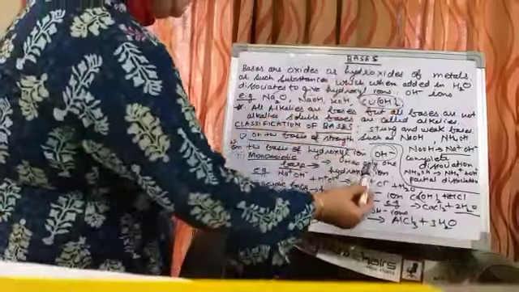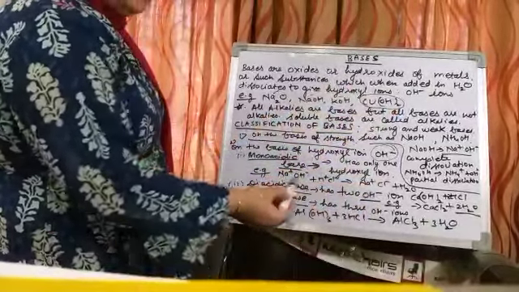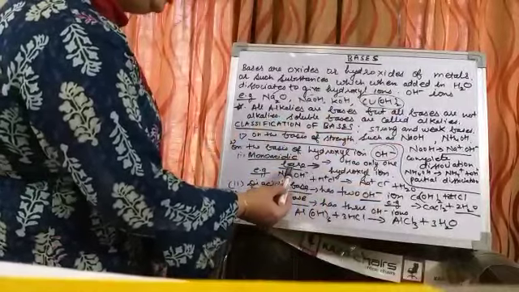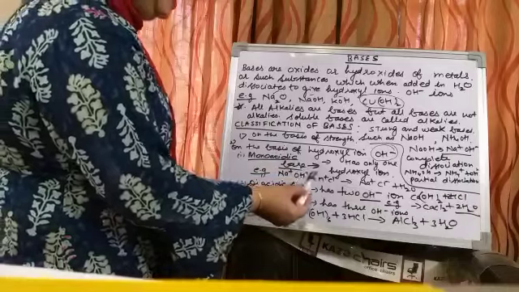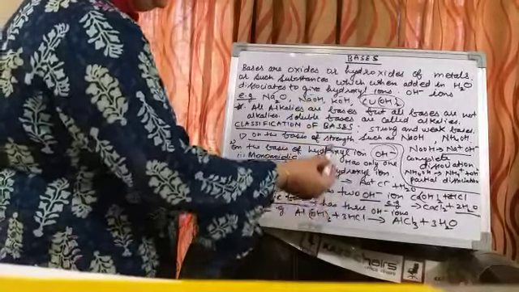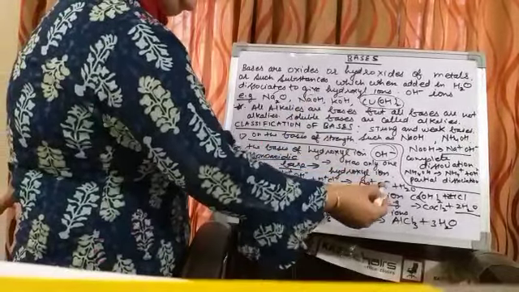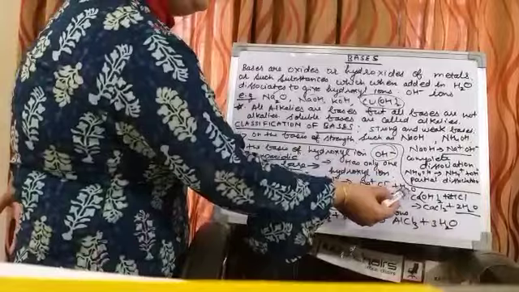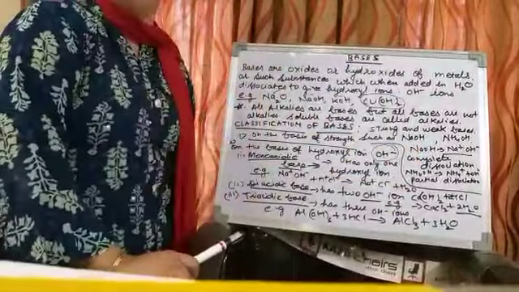For example, NaOH, or you can say KOH. See, I have written the reaction also. NaOH, how will it dissociate? Na positive, OH negative. During neutralization reaction it reacts with hydrochloric acid, H positive Cl negative, and gives the salt NaCl, Na positive Cl negative, and only one water molecule. That's why it is a monoacidic base.